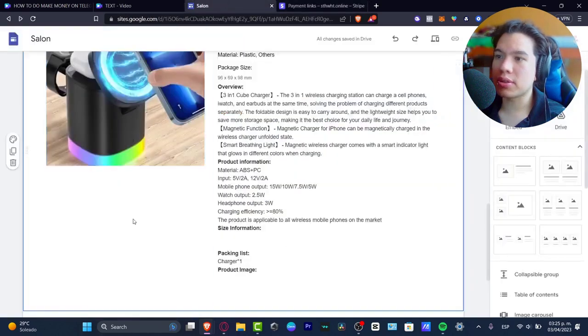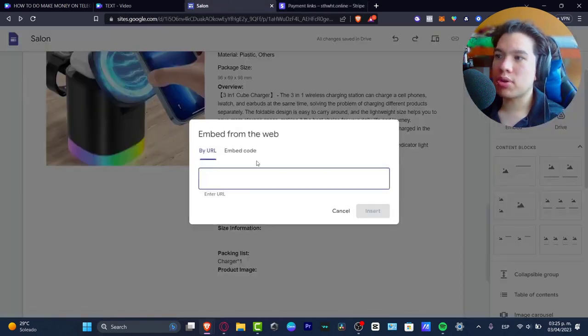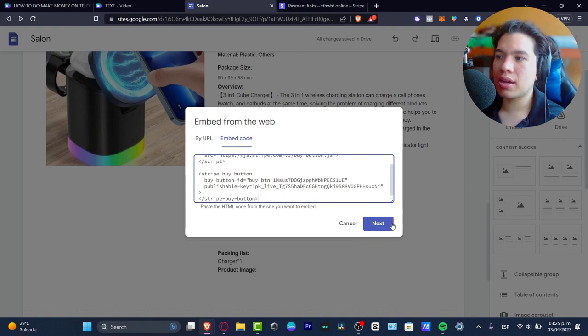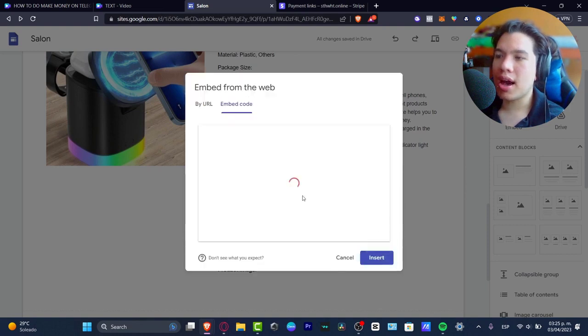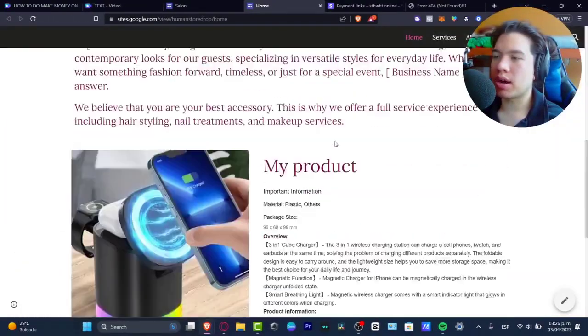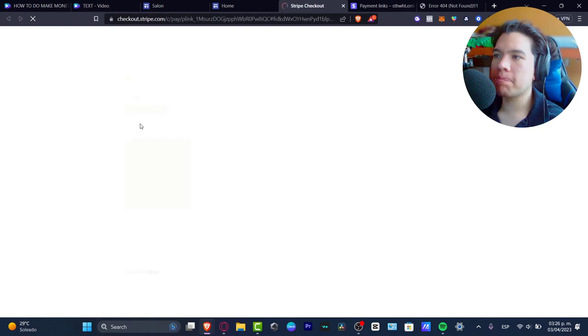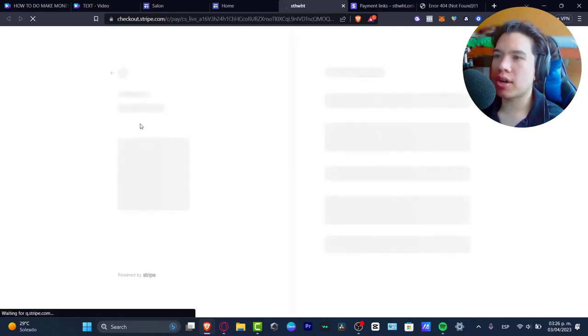I'm going to go back into this, and here I'm going to choose embed code. I'm going to paste that code and hit next, and it's going to appear as my actual payment button inside Stripe. So here we go. Here on our actual website, I'm going to hit buy, and this took me into the checkout of Stripe.